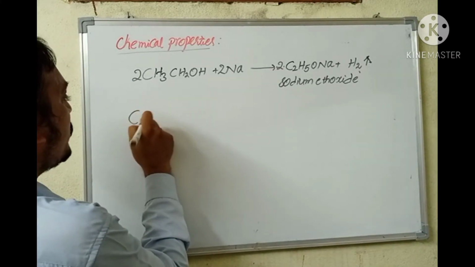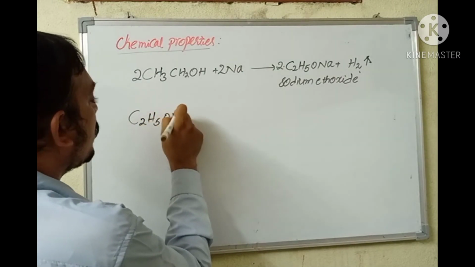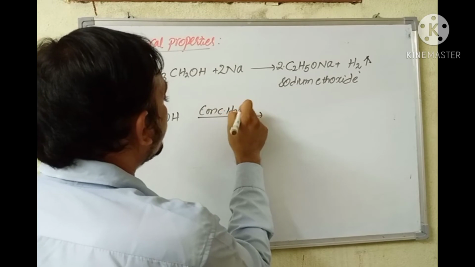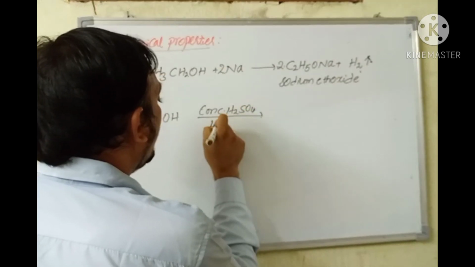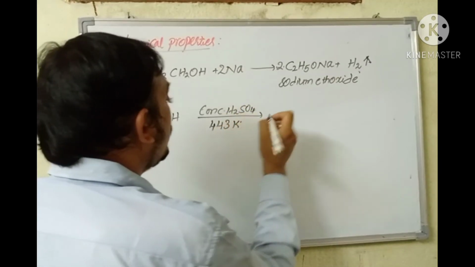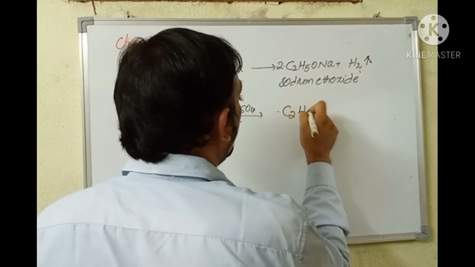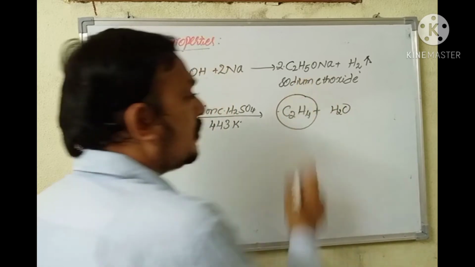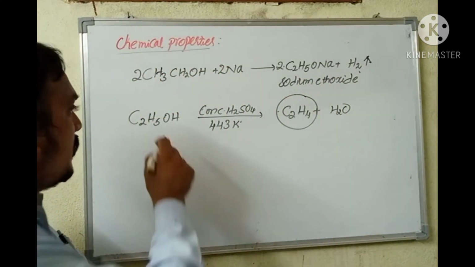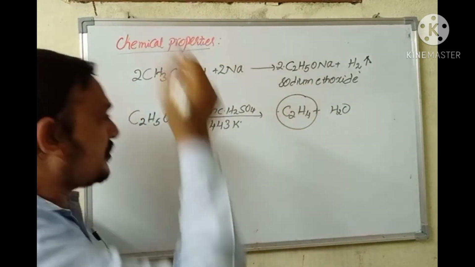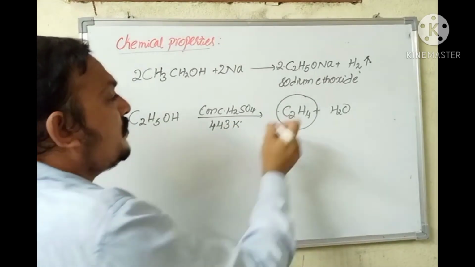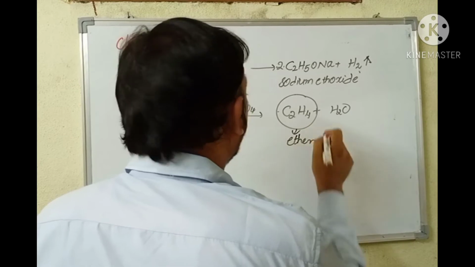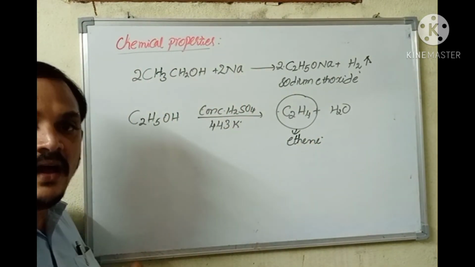So C2H5OH, when heated with concentrated sulfuric acid at 443 Kelvin, undergoes dehydration to produce ethene. That is dehydration reaction of ethyl alcohol.